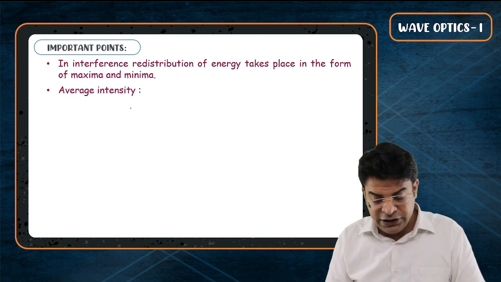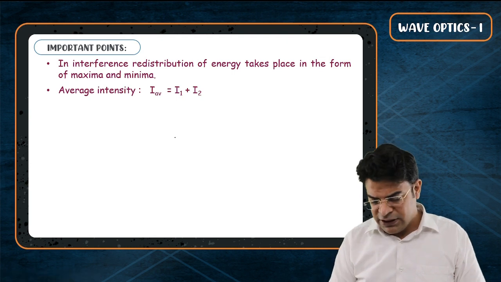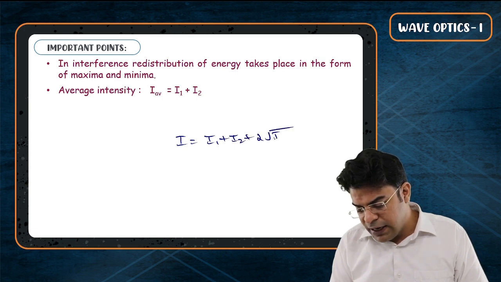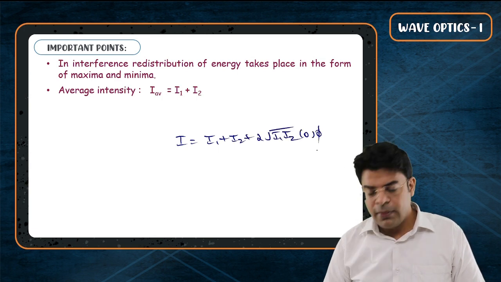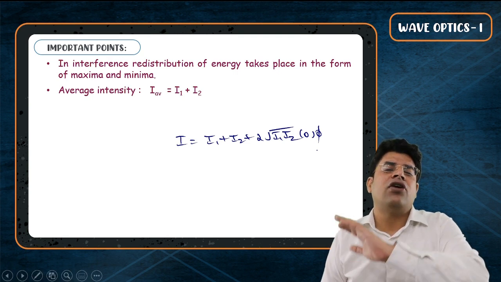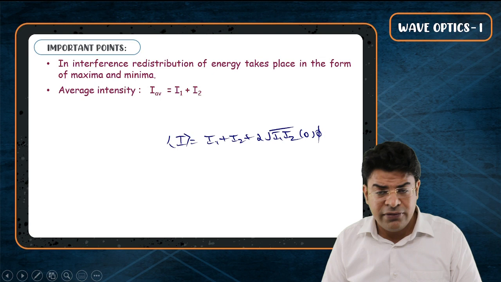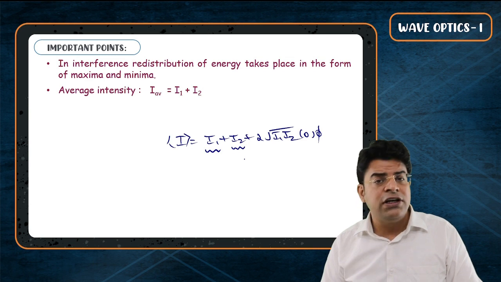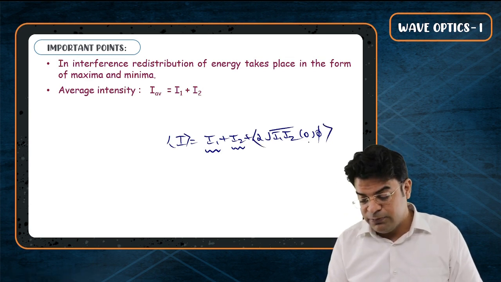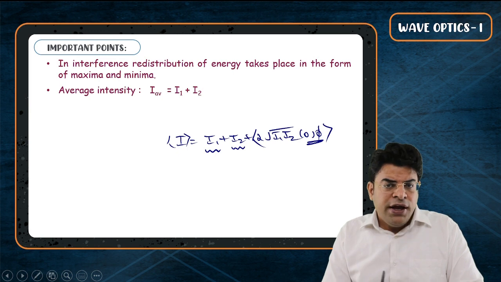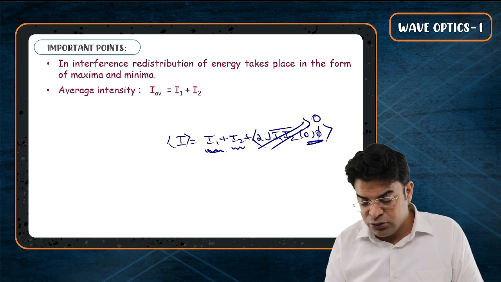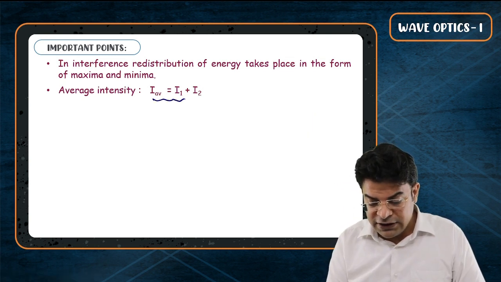Second, the average intensity is nothing but I1 plus I2. Sir, why are you saying that the average intensity is I1 plus I2? Beta, the intensity is I1 plus I2 plus 2 root I1 I2 cos phi. If you look at the average intensity at all points, you will take the average of everything here. When you take the average value of something constant I1, you get I1. When you take the average of something constant I2, you get I2. But when you take the average of this last part, the phase difference keeps on changing, and over one complete cycle, the average value of cos phi is 0. That's why the average intensity has to be nothing but I1 plus I2.